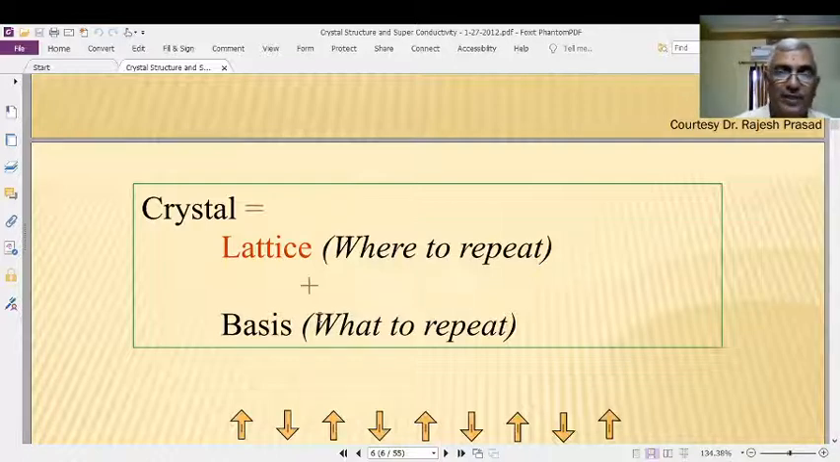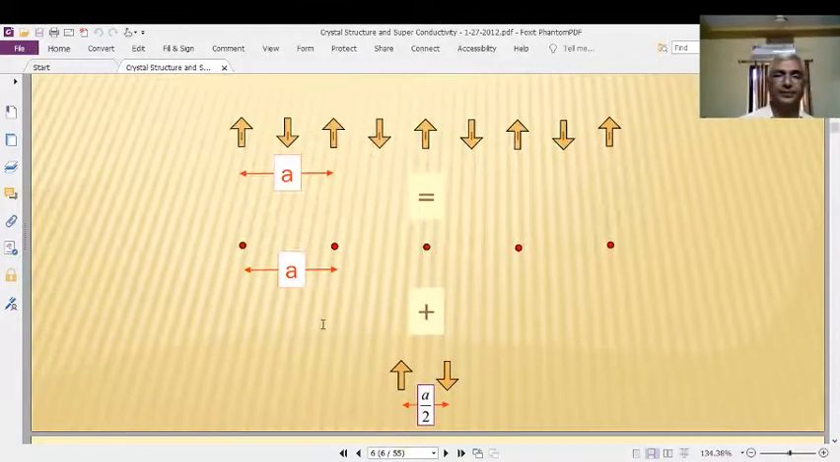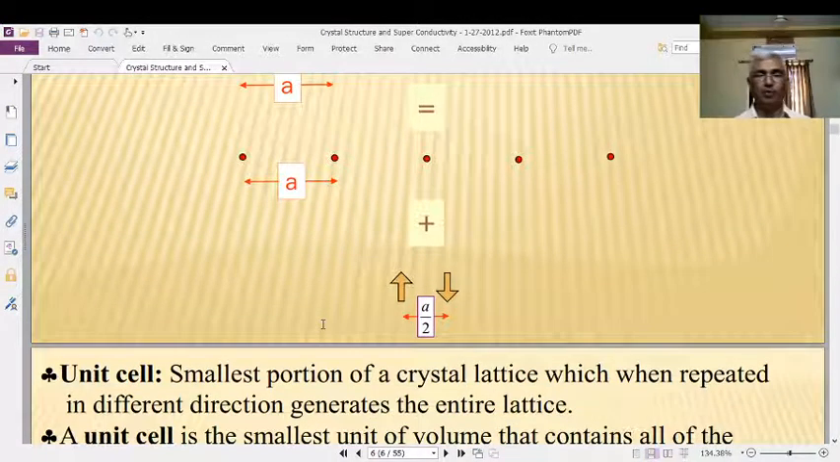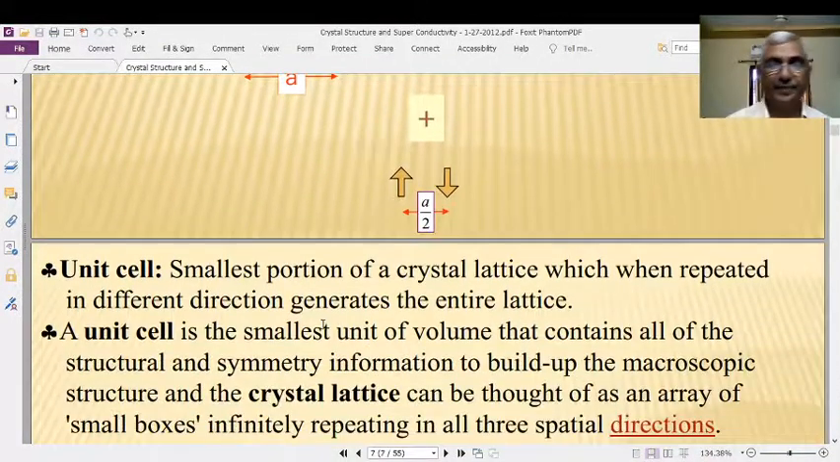That small system is kept at regular intervals of points. That regular intervals of points are known as the lattice point. That's why lattice simply means where to repeat. Basis simply means what to repeat. Okay, right. Of course, these are all some small diagrams relating to the crystal structure for your understanding.